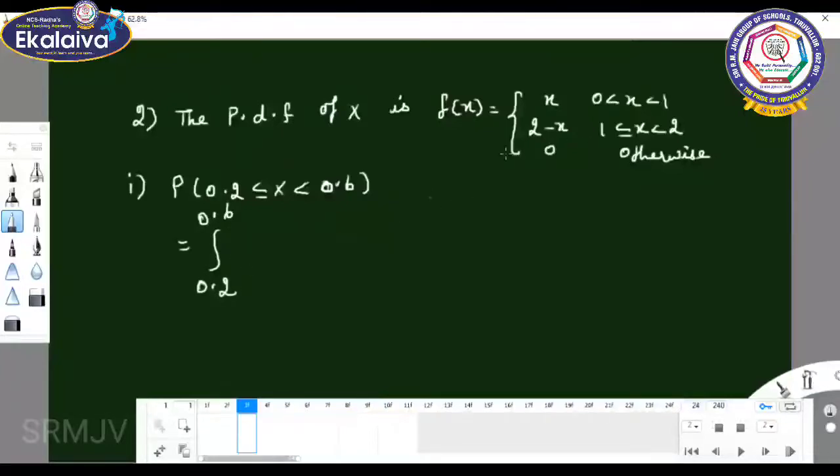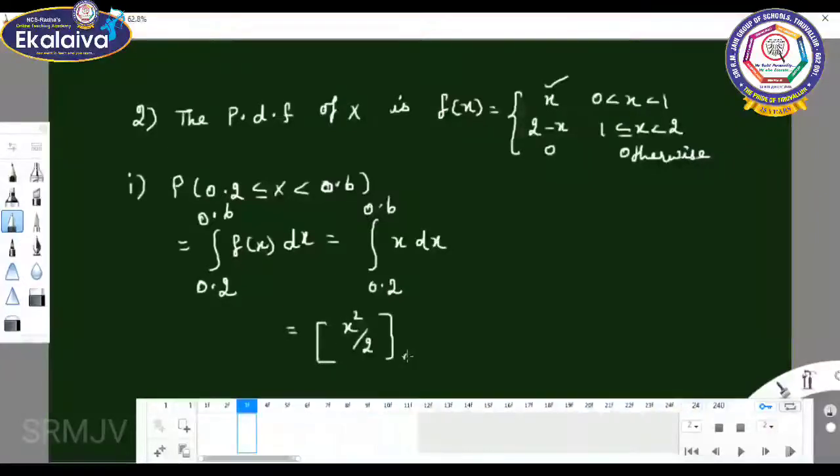It lies in the interval 0.2 to 0.6, which lies in the interval 0 to 1. So you can take f of x dx equals integral 0.2 to 0.6 x dx. The integration of x is x square by 2, with limit 0.2 to 0.6. 1 by 2 you can take out.